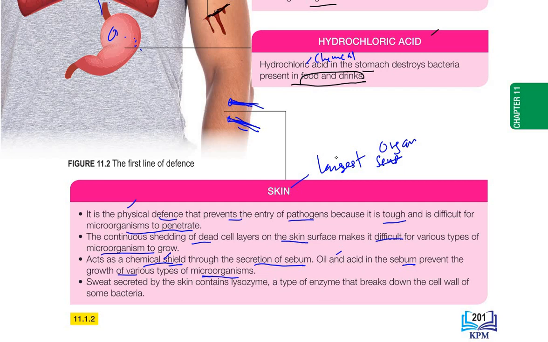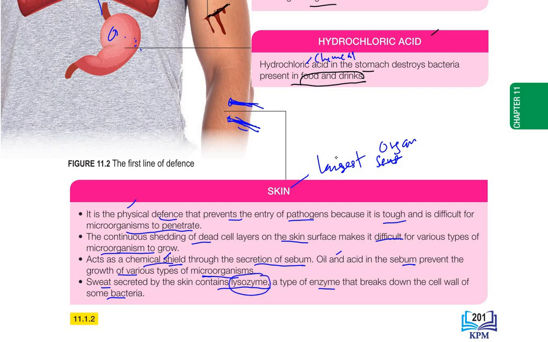And then next, we have also sweat. Sweat secreted by the skin contains lysozyme, a type of enzyme that breaks down the cell wall of some bacteria. So our sweat also actually helps us to fight infection as the first line of defense because it contains lysozyme. So in this topic, defense, you must remember lysozyme.